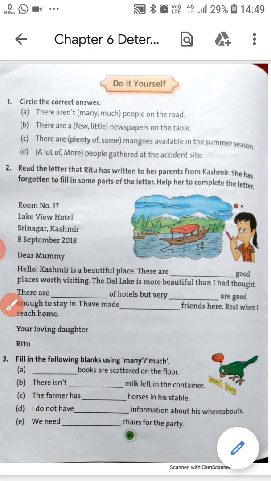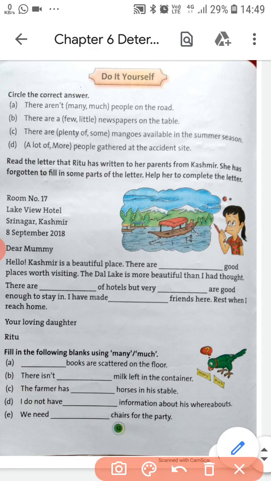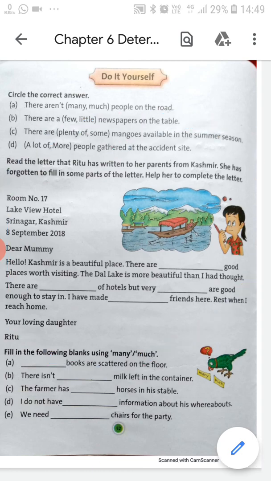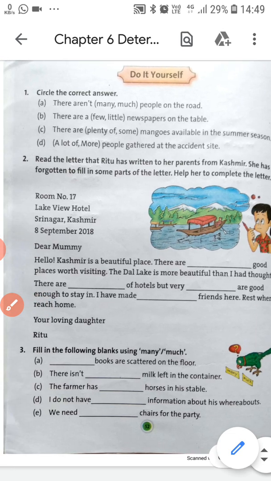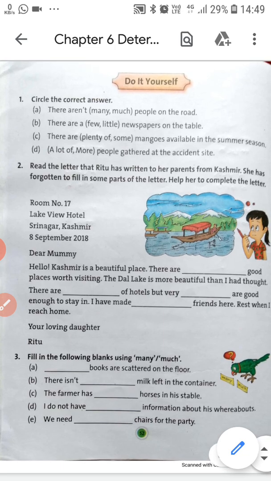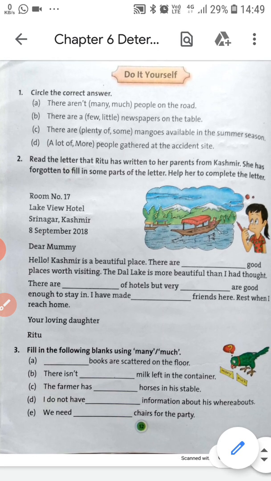Now the second one is fill in the blanks. Read the letter that Ritu has written to her parents from Kashmir. She has forgotten to fill in some parts of the letter. Help her to complete the letter. You can take this as an example of an informal letter. A girl is writing a letter to her parents. Dear Mummy, hello, Kashmir is a beautiful place. There are many good places worth visiting.